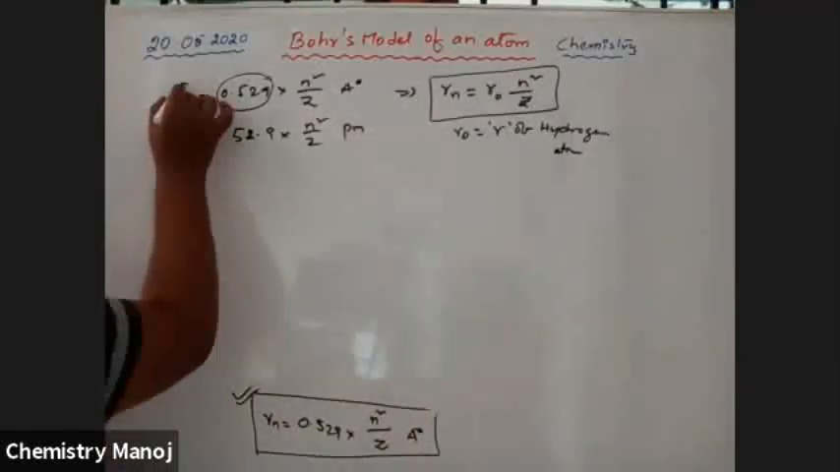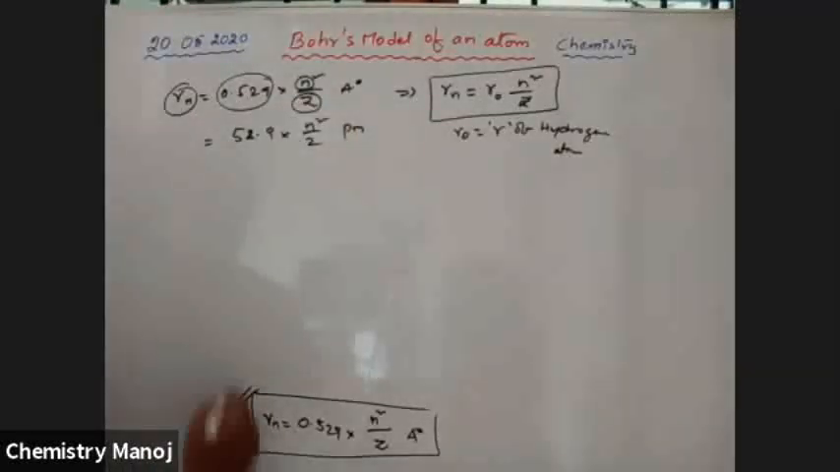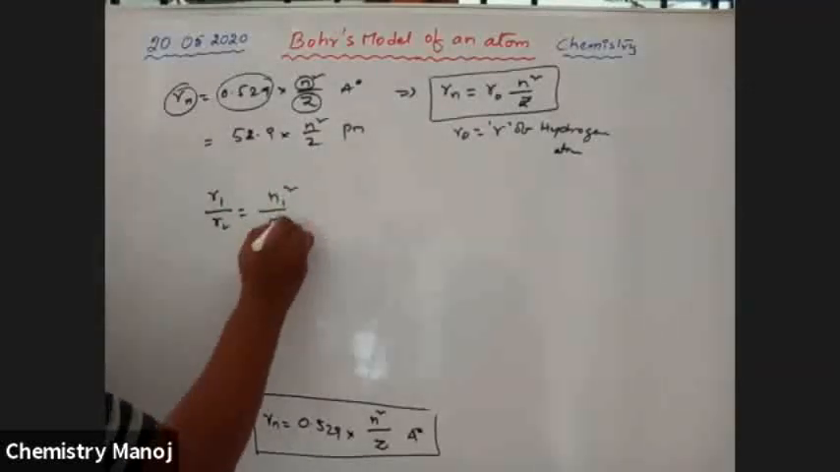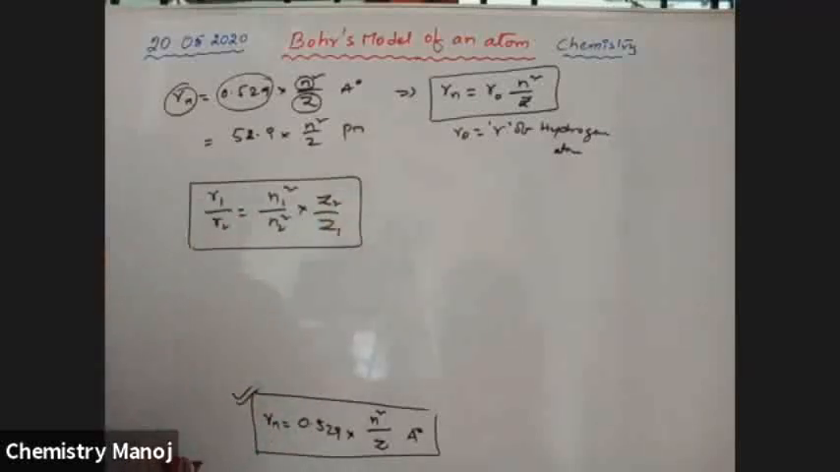That means the radius is directly proportional to n square and inversely proportional to atomic number. Therefore, R1 by R2 is equal to N1 square by N2 square into Z2 by Z1. It is the comparative calculation part. Radius is directly proportional to n square and inversely proportional to atomic number Z. Okay, so these are radius formulae.